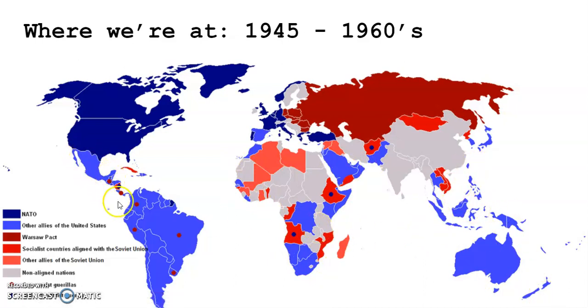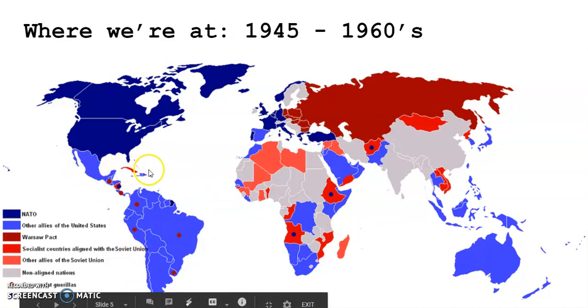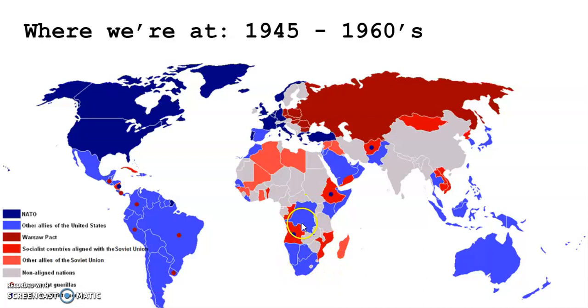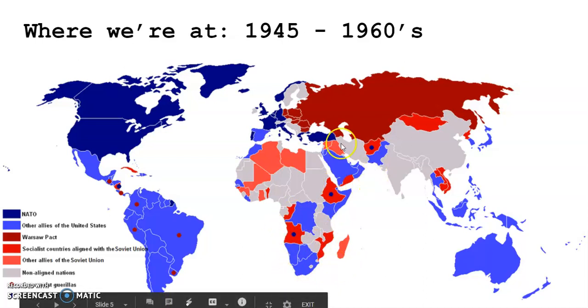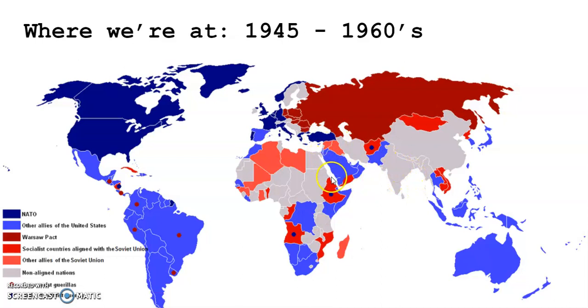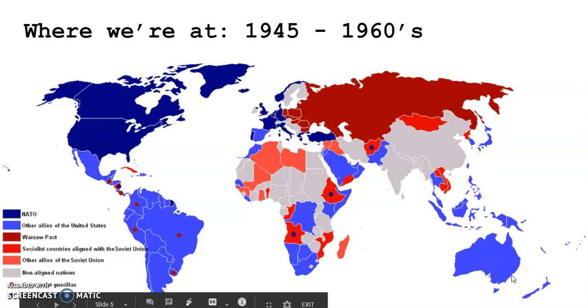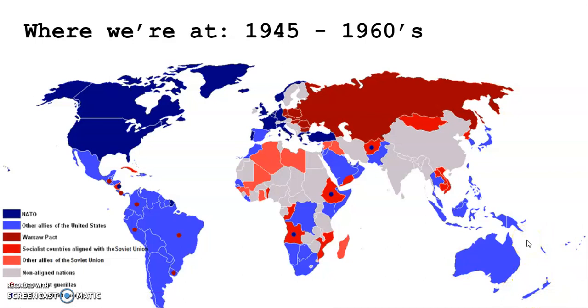We see most of Latin America, as well as places in the Caribbean, allied with the West. A lot of places in Africa, a lot of them being former European colonies. Places in Asia, like places in the Middle East, in Saudi Arabia here, in the Arabian Peninsula. We see Pakistan, as well as places in East Asia, like South Korea, Japan, Southeast Asia, like Thailand, Indonesia, the Philippines, Taiwan, and places in Oceania, like Australia, New Zealand, and a bunch of islands in the Pacific.